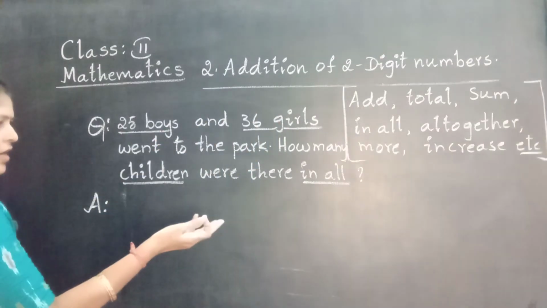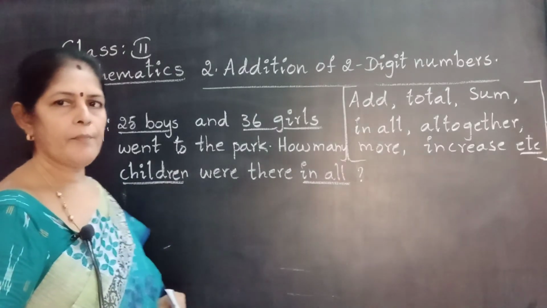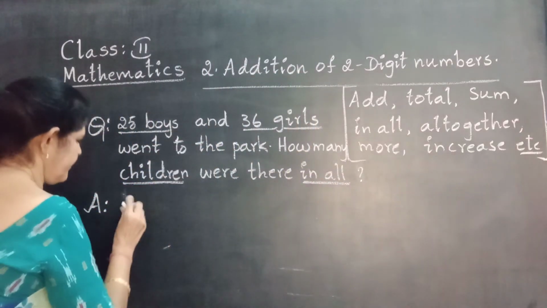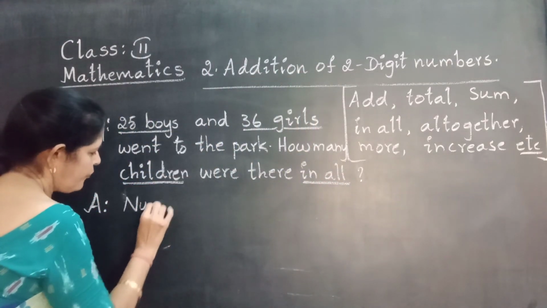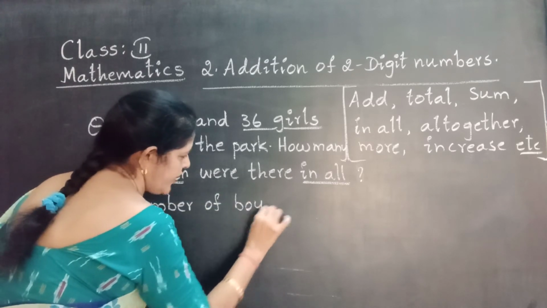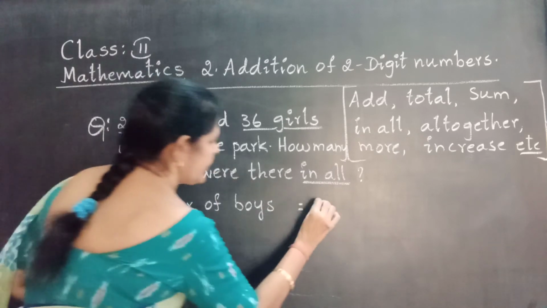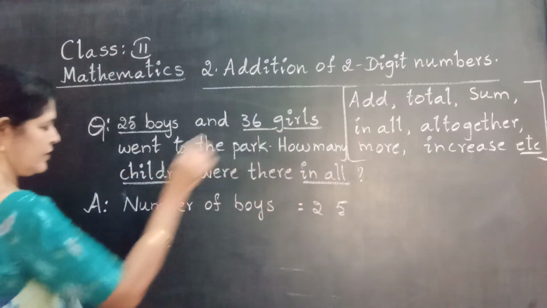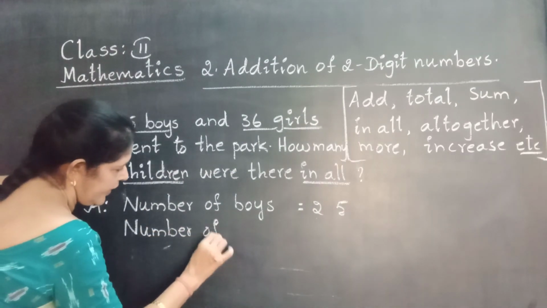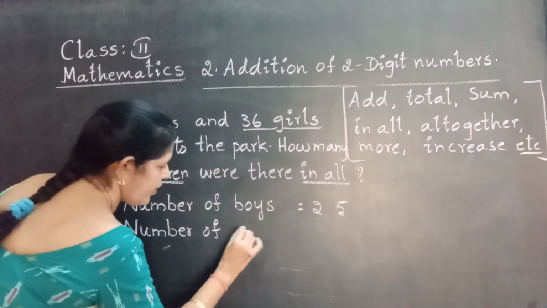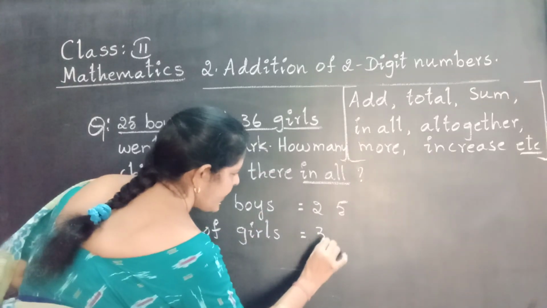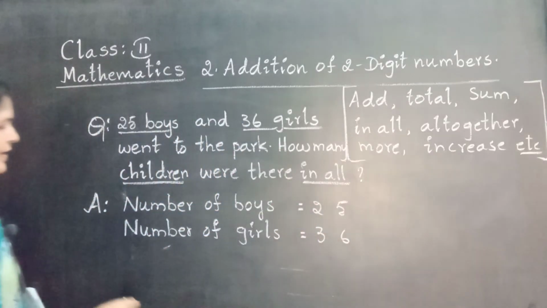Answer. How to write the answer in word problems? Word problem means we are writing words. What is the first one? Number of boys. How many boys are given? Yes, 25. Next, number of girls. We underlined it, no? Yes, this is the number. That's why number of girls. How many girls? 36. Write it below 25 correctly.